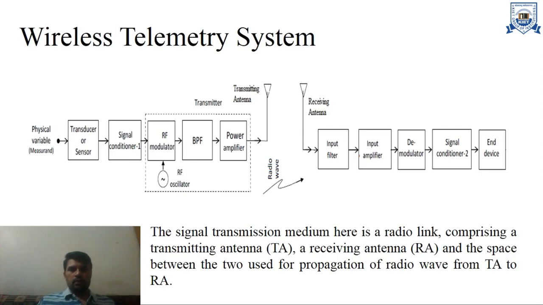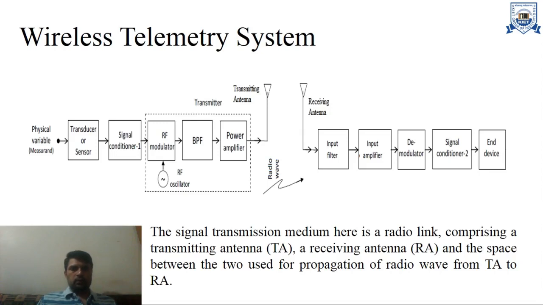In the transmitter we have a radio frequency modulator, band pass filter, power amplifier and radio frequency oscillator, and we have a transmitting antenna also. At the receiving end we have a receiving antenna, input filter, input amplifier, demodulator, signal conditioner and end device. And in this case the mode of transmission is wireless.